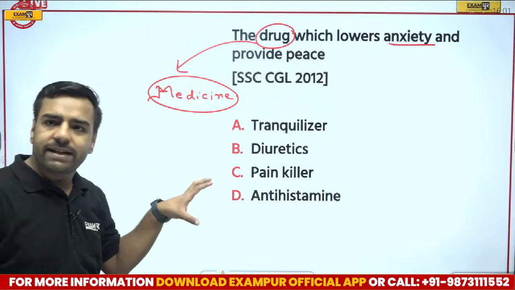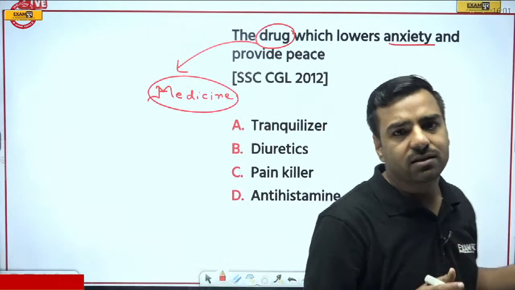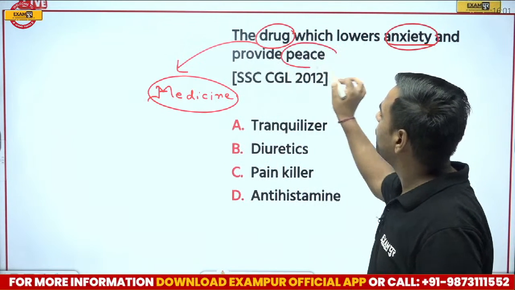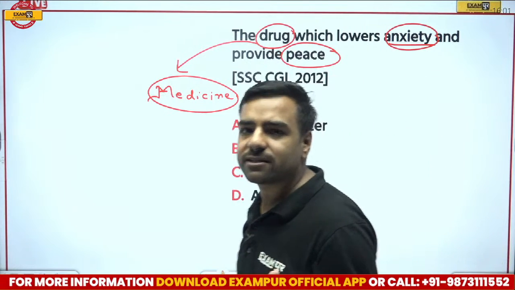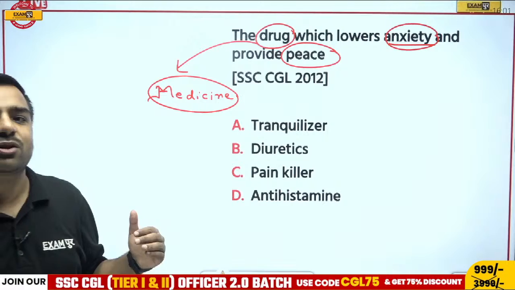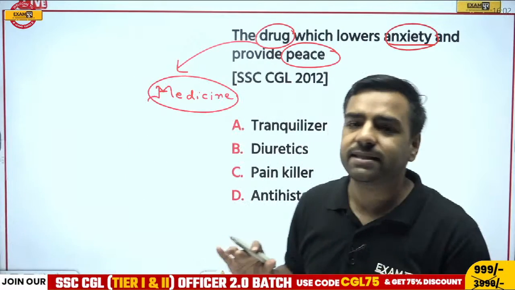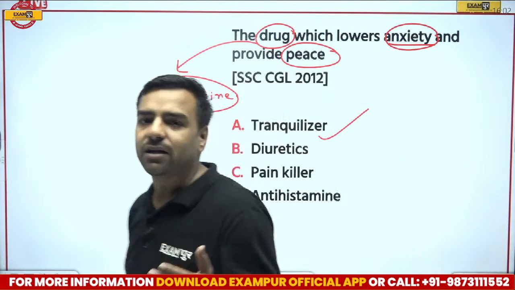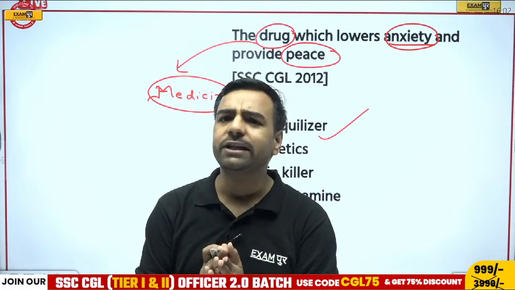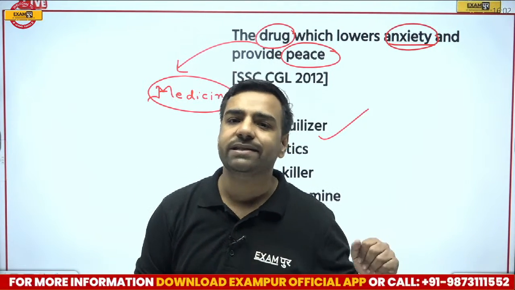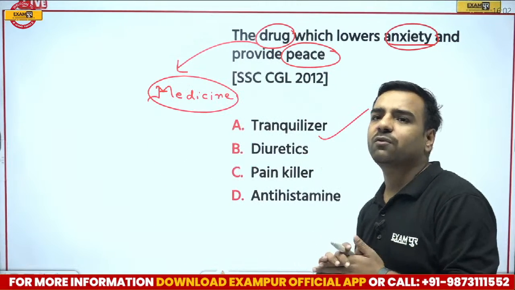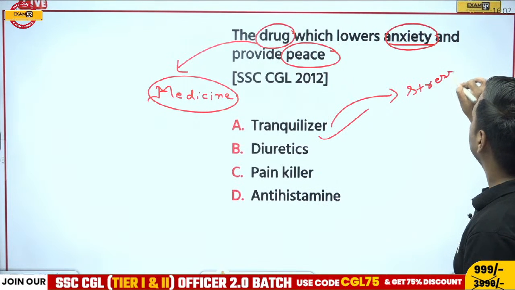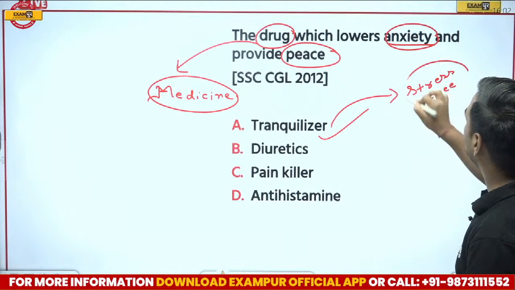Now, since we are talking about medicine, this means it will be helping us in different ways. First of all, if I talk about anxiety and provider of peace, this means when we are in stress or in tension, we need some sort of medicines, right? Now, which medicines are those? Those medicines are tranquilizers. And if I talk about tranquilizers in detail, after research, it lowers the temperature of our body by 4 degrees centigrade. But the main work of a tranquilizer is to make you stress free. I'll write here, the question can be asked in any way. To make you stress free, these tranquilizers are used.